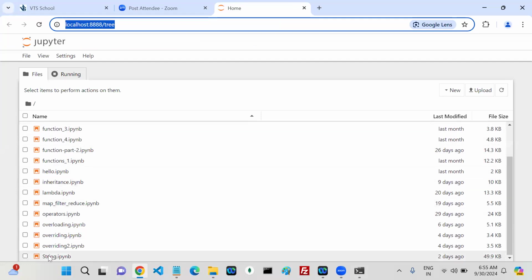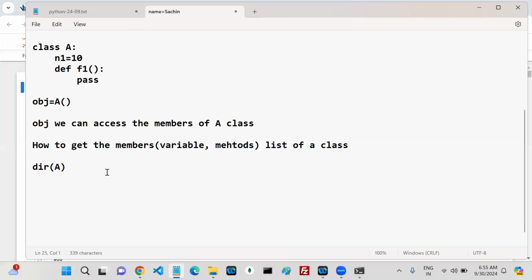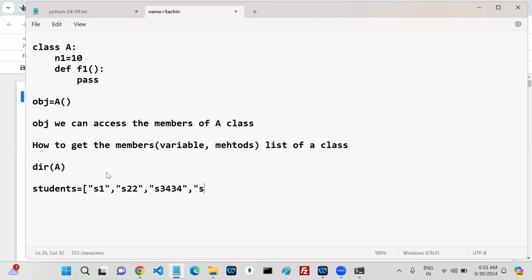I have one small requirement. I have a list of students. My students equals student one, the next student, student 22, the next one, student 3434, something like this.